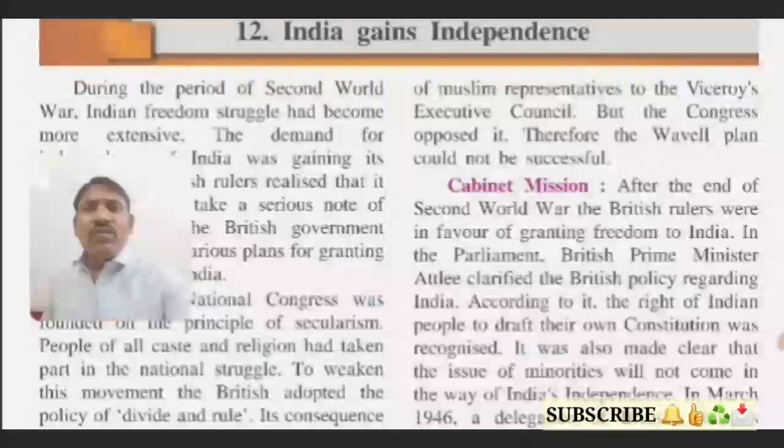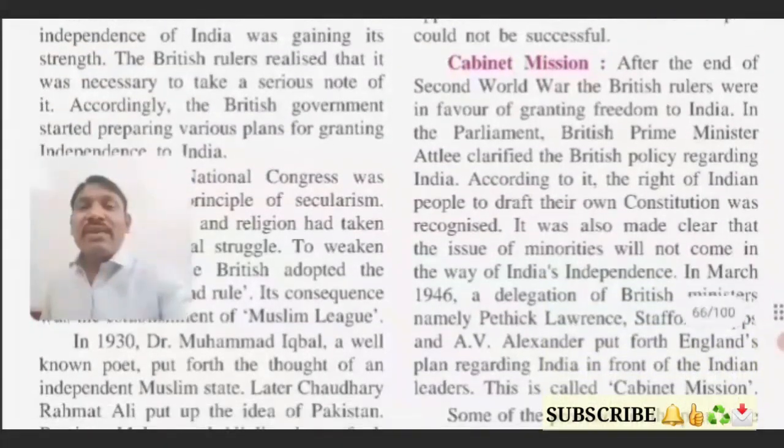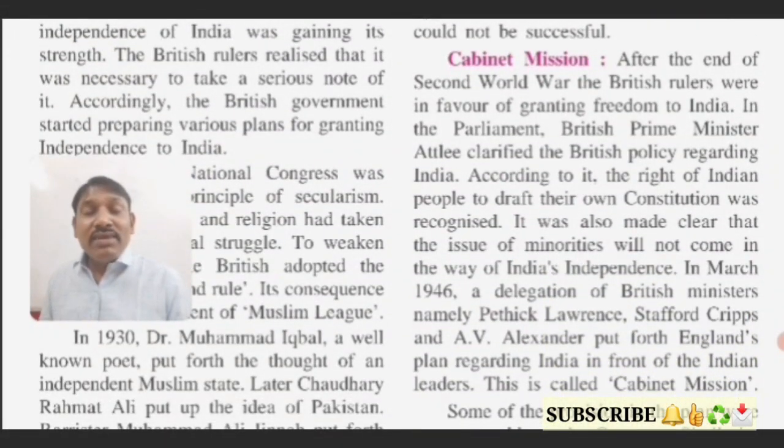Okay, now we are going to understand about the cabinet mission. Students, here we can see the process of giving independence to India. The first part of the process is the Wavell plan. The second one is the cabinet mission. What is the cabinet mission? Such a question can be asked in the examination.